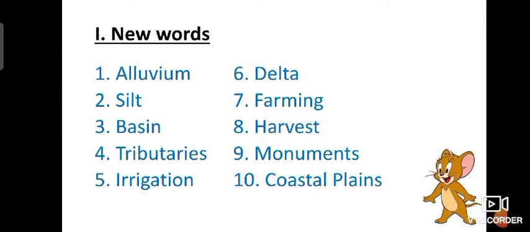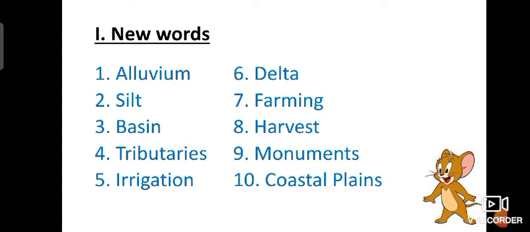Next, silt. Silt means a fine sand, soft sand and mud carried by rivers. Okay, very fine silt, sand and mud carried by rivers. Next, basin, river basin. Here we have a basin at home, but in this lesson, basin means a portion of land drained by a river.